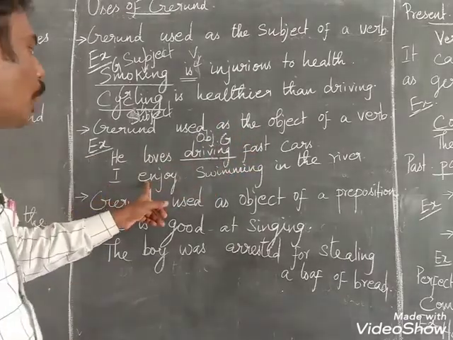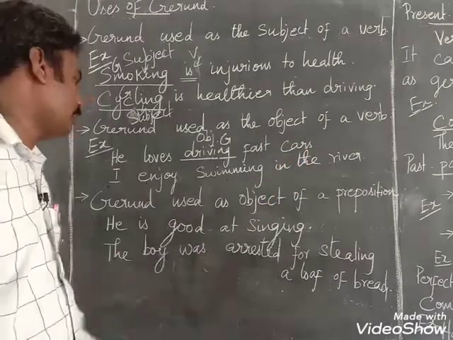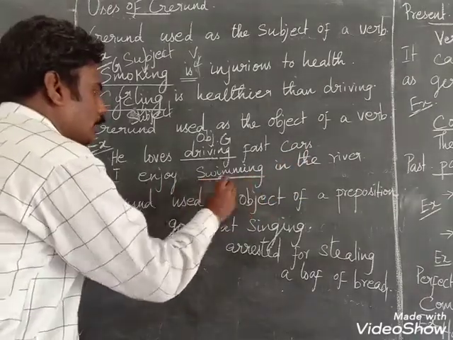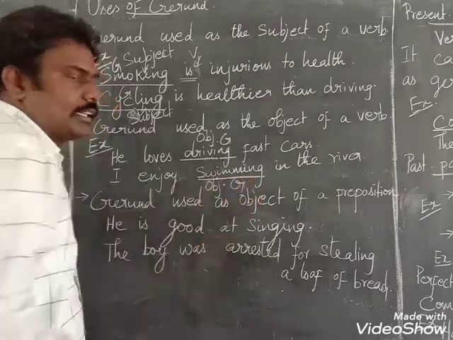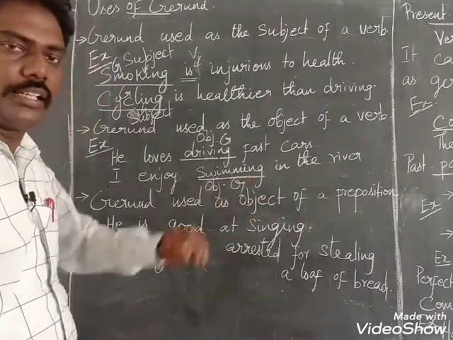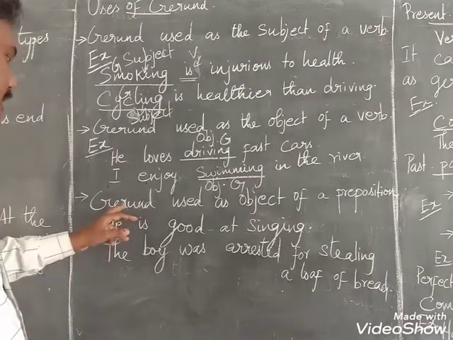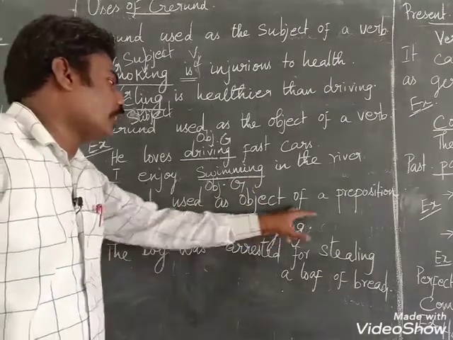Next, I enjoy swimming in the river. It is the same thing. Here the gerund acts as an object. Next, gerund used as object of the preposition.